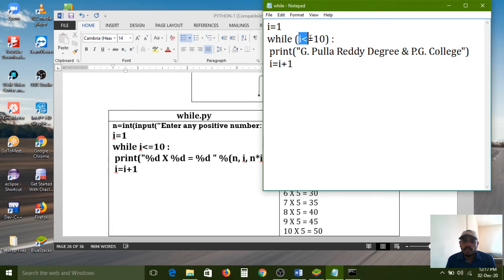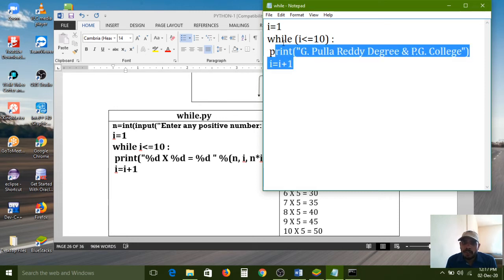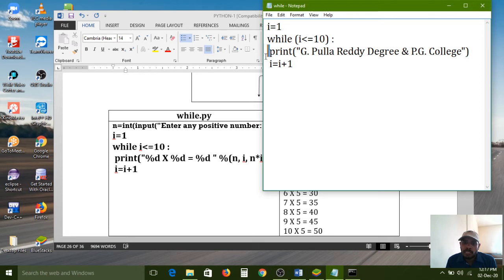Whatever line we have written here, syntactically it is correct. So the condition is true, then the interpreter control will enter into the while loop block. These two statements are available in the while block, because here I have given one indentation space.